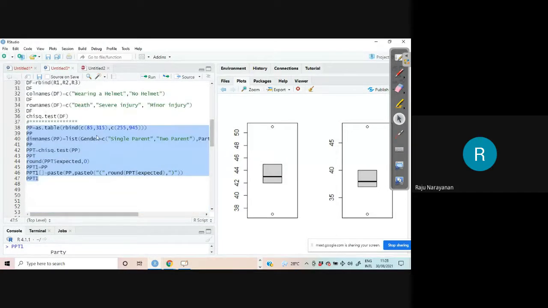This value is 100, 300. 100, 300 observed values, and 240, 960. You just change the data. I gave the expected frequencies.